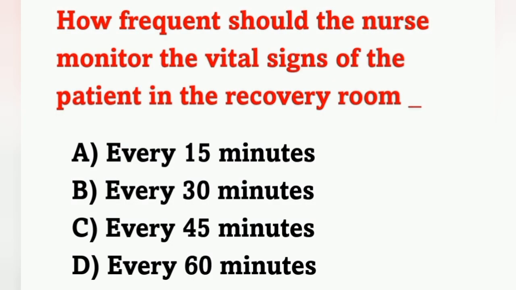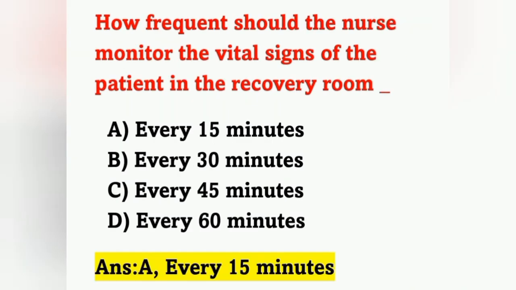And the next question: how frequently should the nurse monitor the vital signs of the patient in the recovery room? Options: option A, every 15 minutes; option B, every 30 minutes; option C, every 45 minutes; option D, every 60 minutes. The nurse monitors the vital signs every 15 minutes in the recovery room.